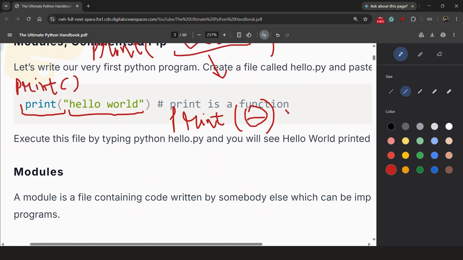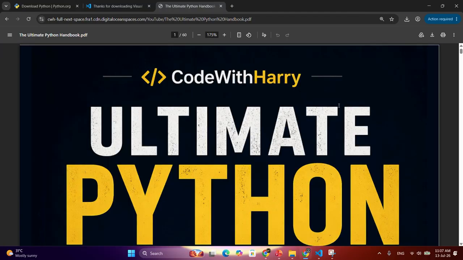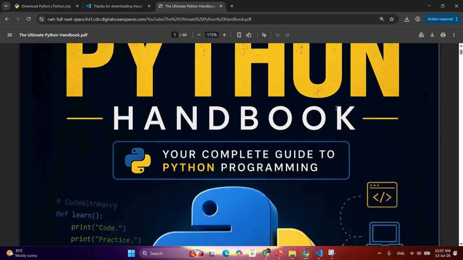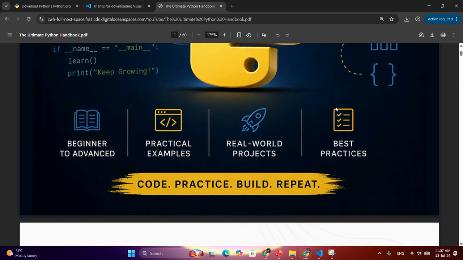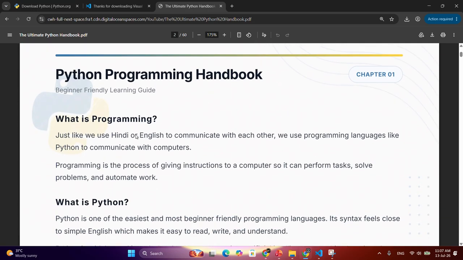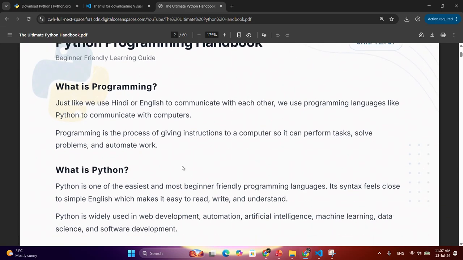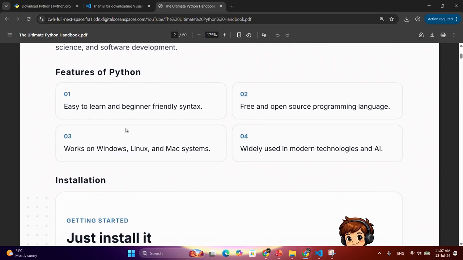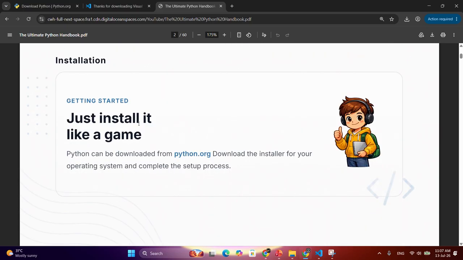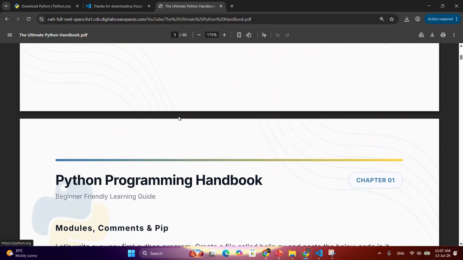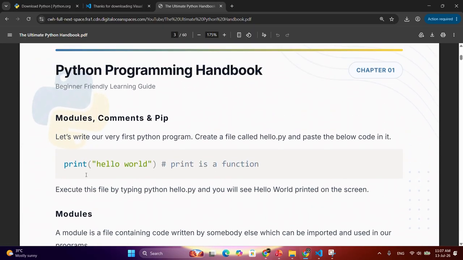So we've done this. So moving ahead, we will take help from the great channel Code with Harry. He has offered this handbook. You can download it from codewithharry.com. And we have done what is programming, what is Python, features, and we have installed it. As I have told you, it is just like a game, you can install it very easily. After that, we have printed Hello World also.